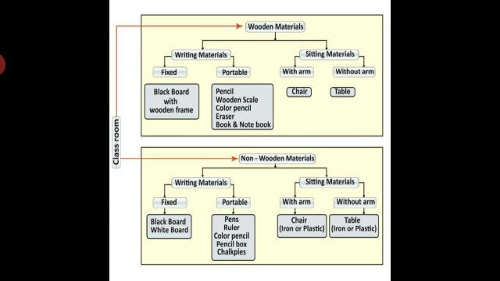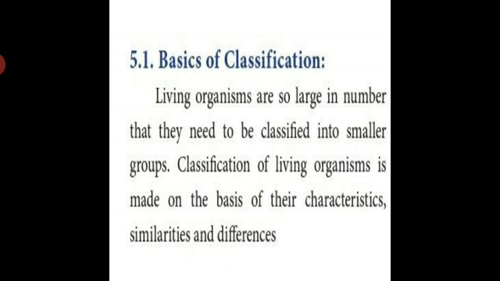Students, first 5.1 basis of classification. Living organisms are so large in number. We already said 8.7 million living organisms are there. They need to be classified into smaller groups. Classification of living organisms is made on the basis of their characteristics, similarities and dissimilarities or differences.